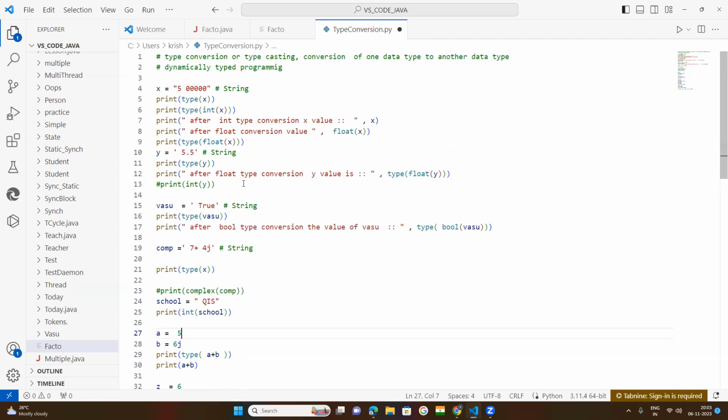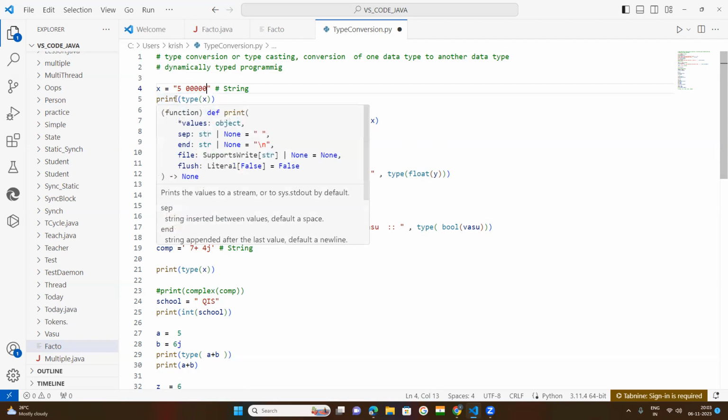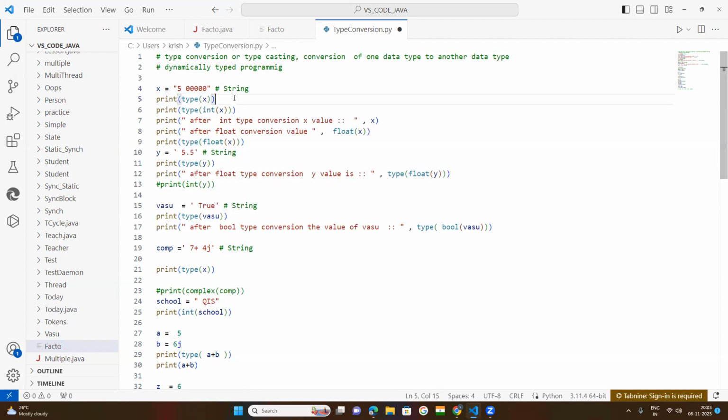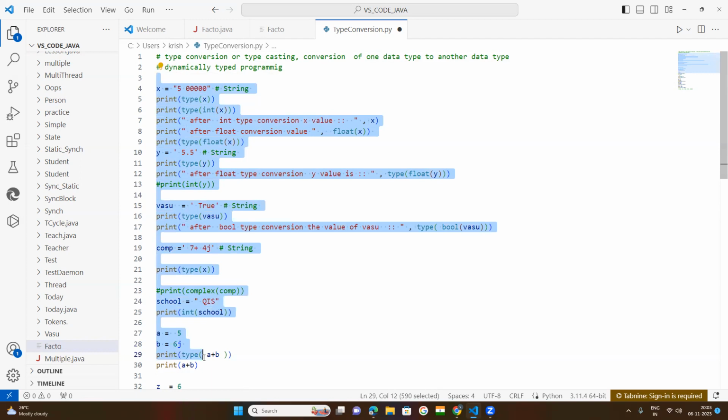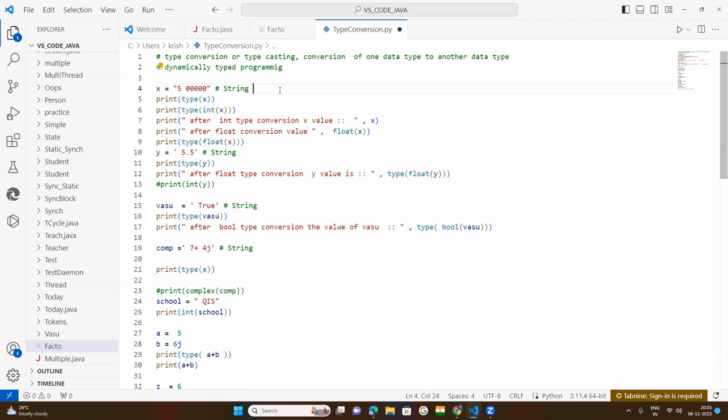So the interpreter checks line by line. The first two lines are comments, so it will not read them and escapes them. Next, it understood that it is a string type of data. After that, the user requests a print, so it will give the printout. But first of all, it will not print out. First, it compiles the code, meaning it checks every line of code for errors, line by line.